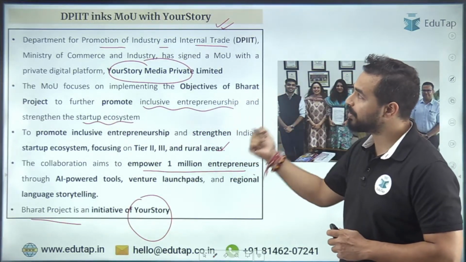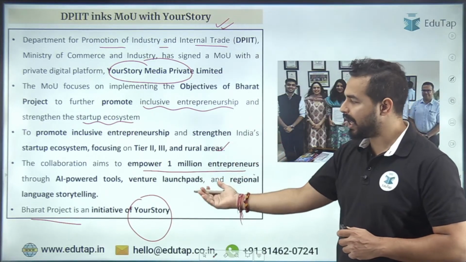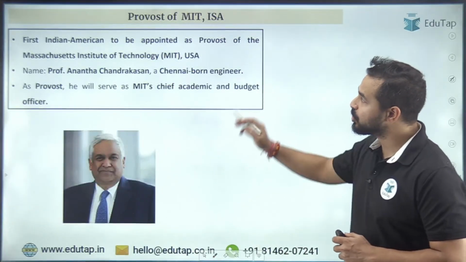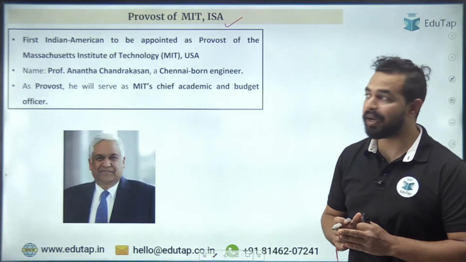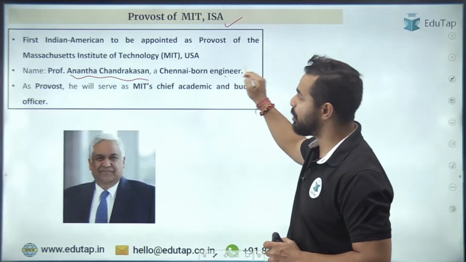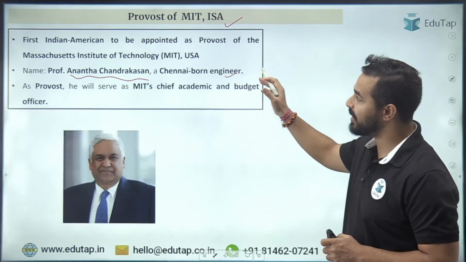So that's all from this news article. DPIIT, YourStory. Name of the project is Bharat Project. Moving on to the next news article. So Provost of MIT USA. तो first Indian American बने हैं प्रोफेसर अनंत चंद्रशेखरन, जो कि Chennai born engineer हैं. He has been appointed as the Provost at MIT USA.